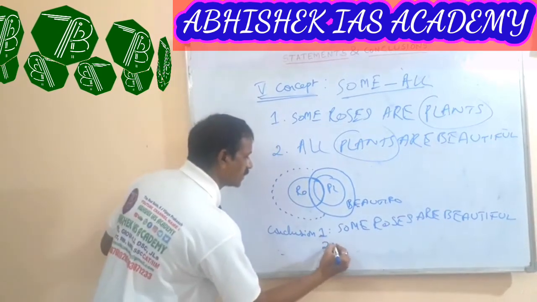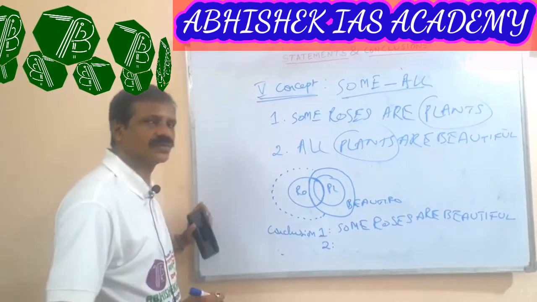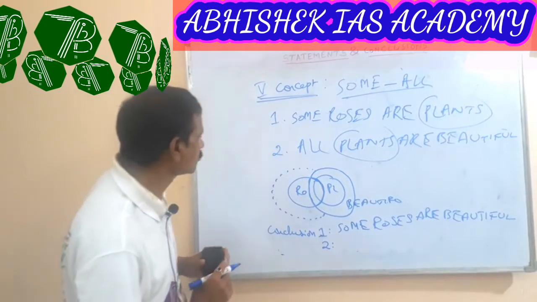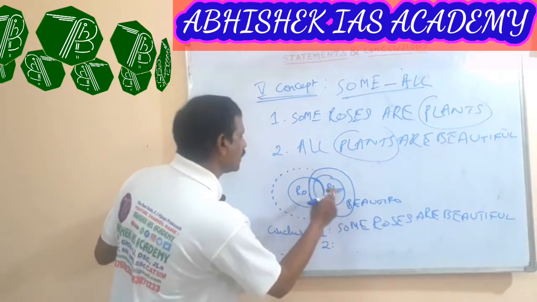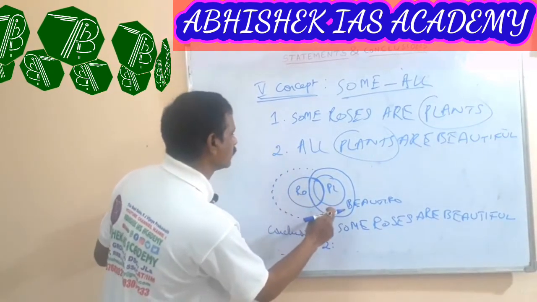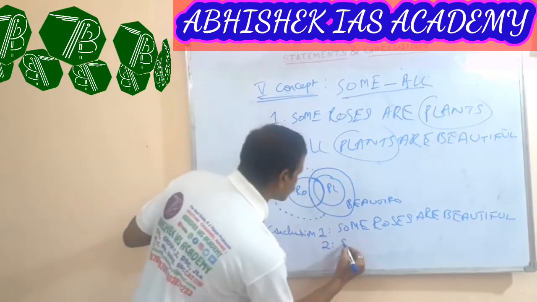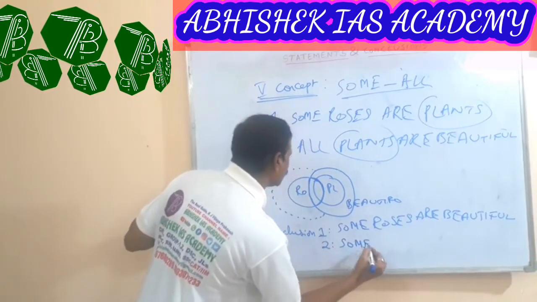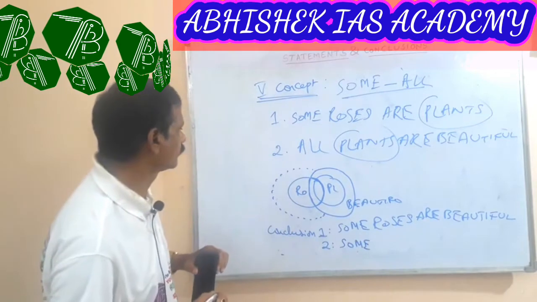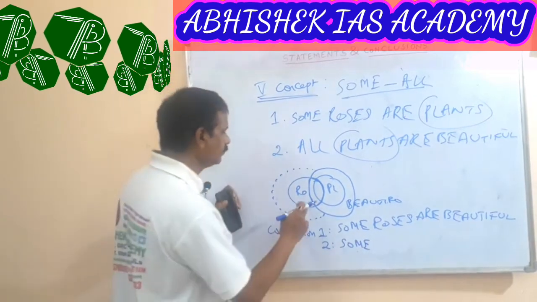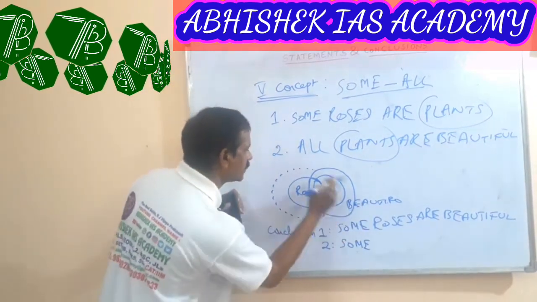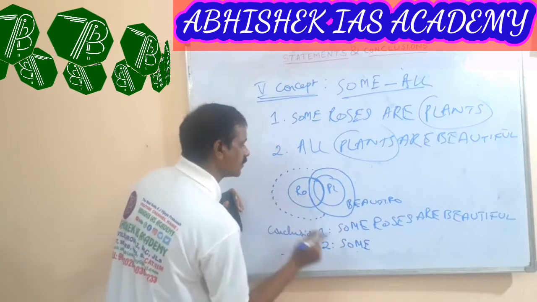And the second conclusion, what is the second conclusion? Some beautiful are roses. Some beautiful, this is the common portion.